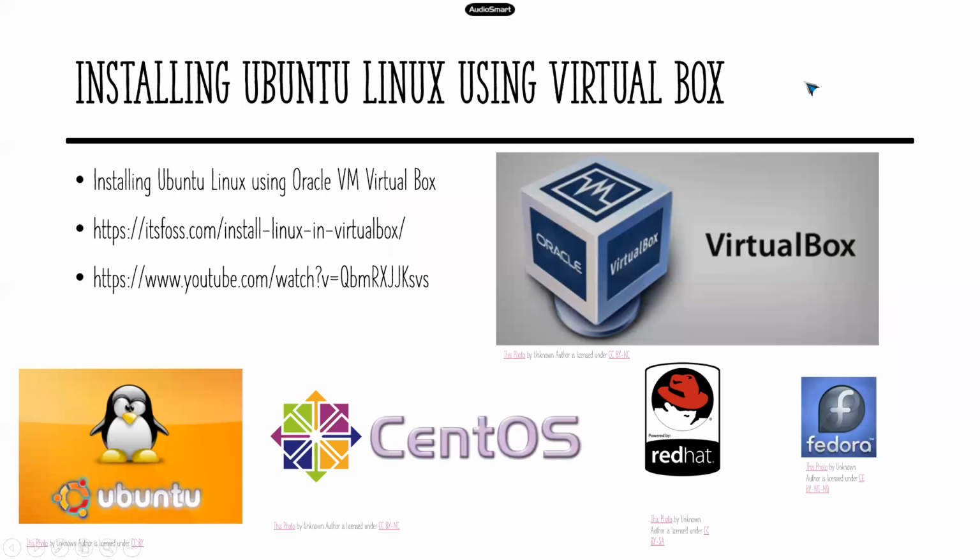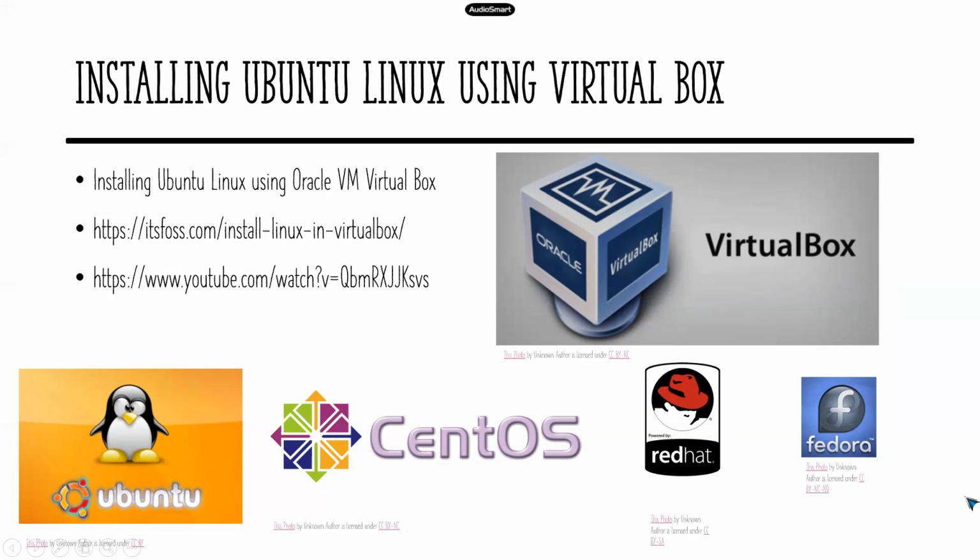Now we'll see what VirtualBox means. Let us assume I have Windows and I want to run Linux parallelly. Then I will use VirtualBox. Assume in this VirtualBox I have sufficient memory and processor speed, and I want to run multiple Linux operating systems in the same Windows. Yes, you can do that. In the same VirtualBox you can run Ubuntu, CentOS, Red Hat, Fedora, all at once.